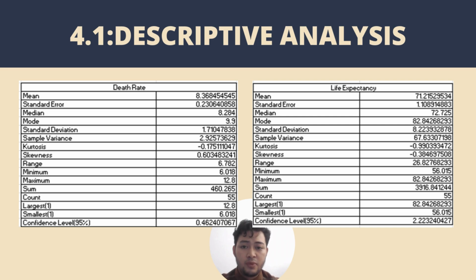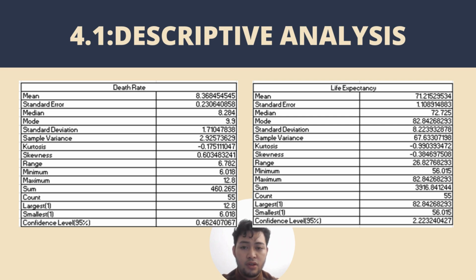Turning to life expectancy, we see a mean of 71.22 years for a group of 55 individuals. The median life expectancy is 72.73 years, with a standard deviation of 8.22 years, showing a wide spread of life expectancy values within the group. The range is 26.83 years, from a minimum of 56.02 years to a maximum of 82.84 years. At a 95% confidence level, we can say there is a 95% chance that the true mean life expectancy lies within a range of 2.22 years from the calculated mean.